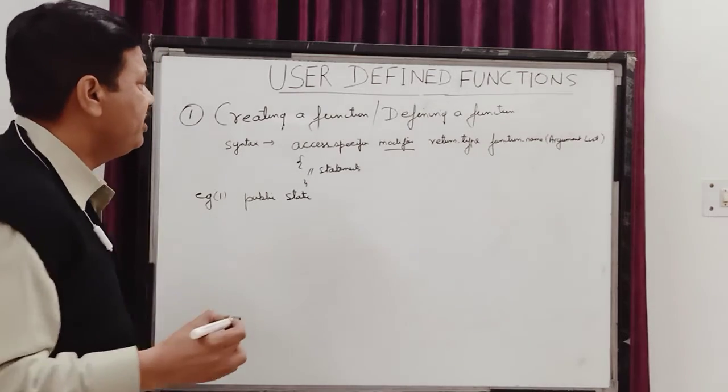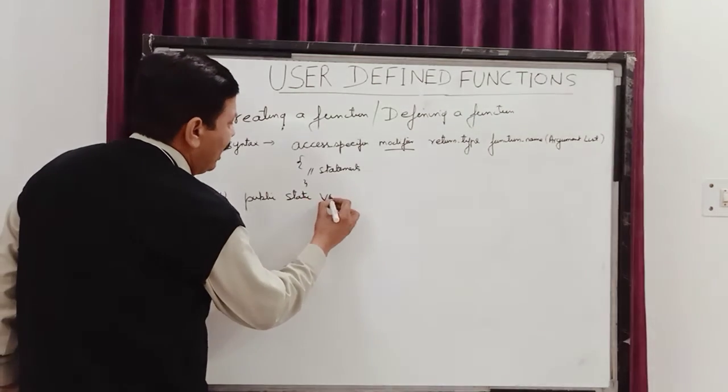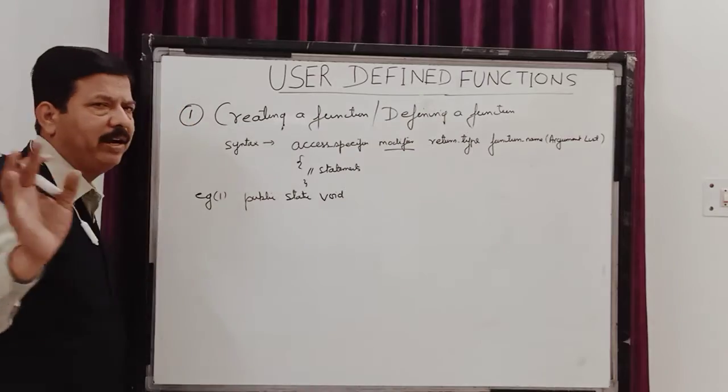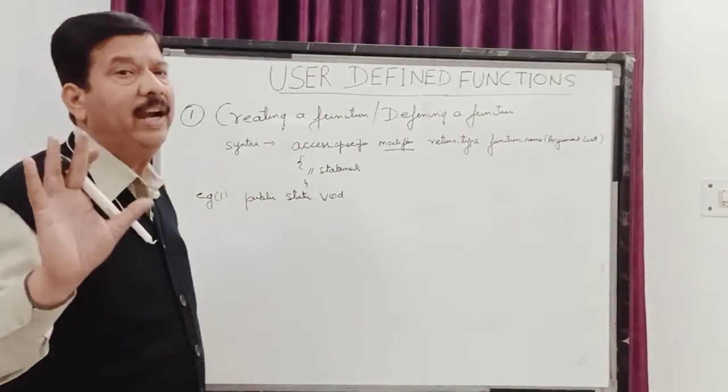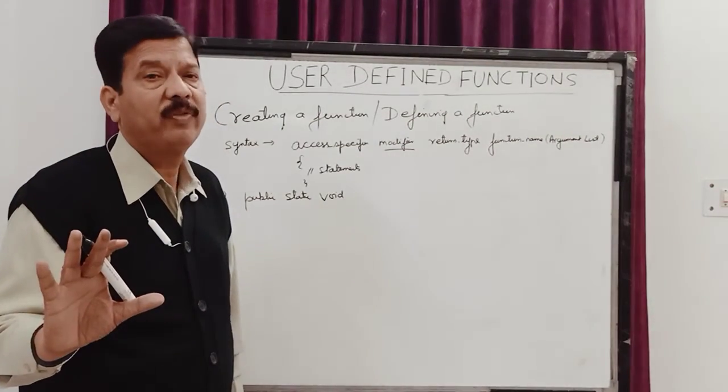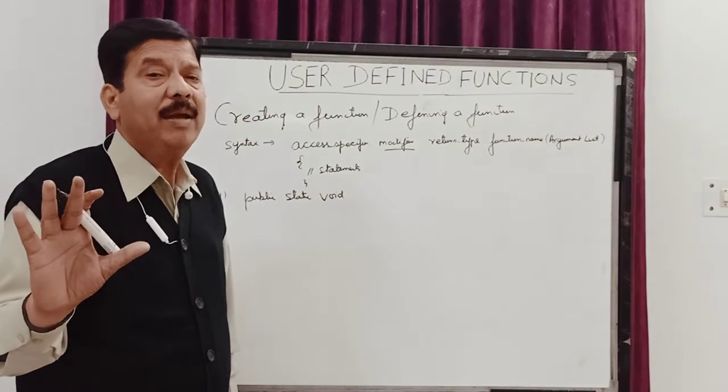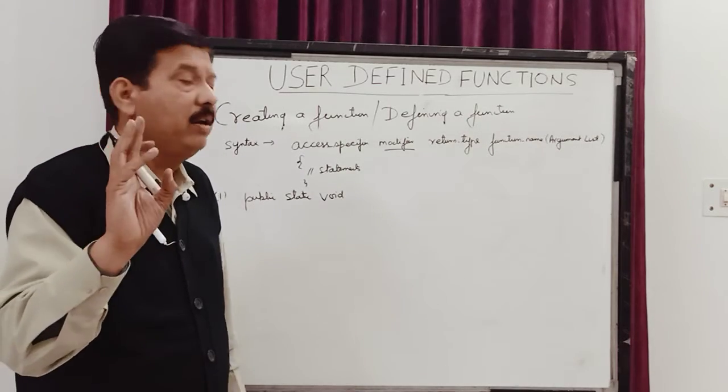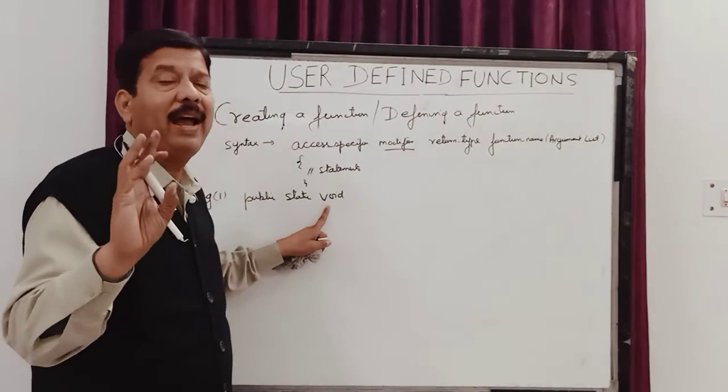Then children, the next is the return type. Return type is any primitive data type. You have 8 primitive data types and 1 string, so 9 return types and 1 void can be used. You can make use of, over here, byte.